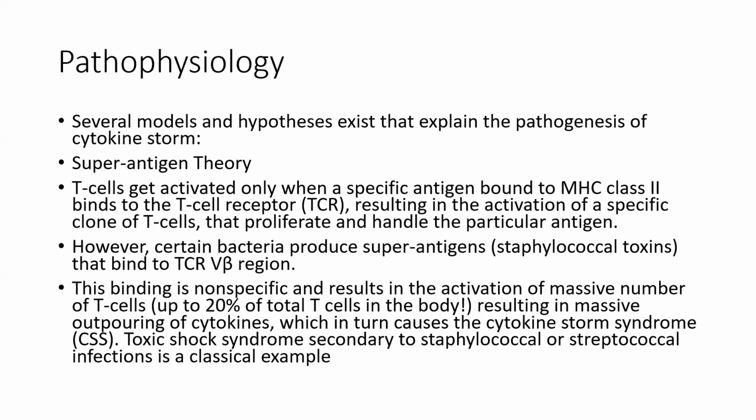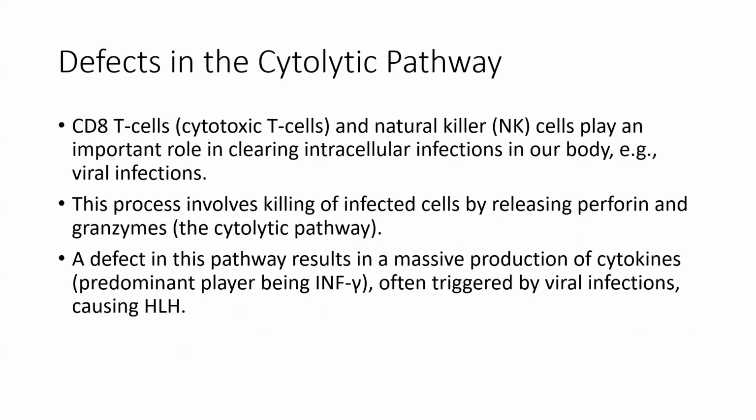This binding is non-specific and results in activation of a massive number of T cells, resulting in a massive outpouring of cytokines, which in turn causes cytokine storm syndrome. Toxic shock syndrome, secondary to staphylococcal or streptococcal infection, is a classical example.